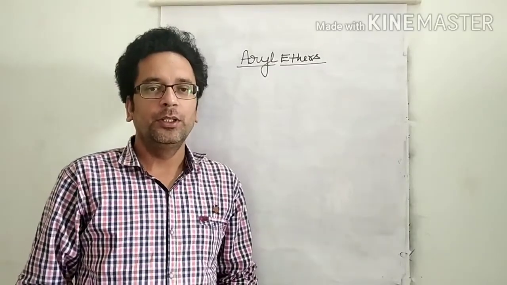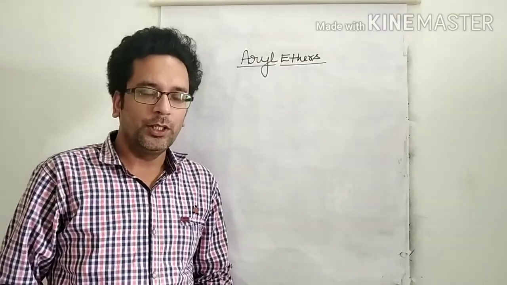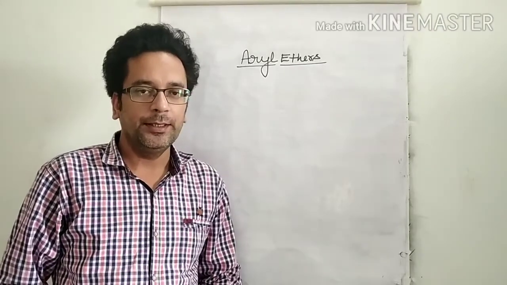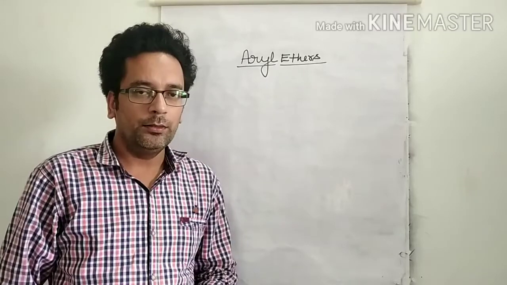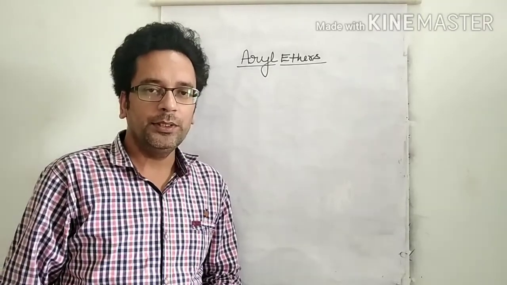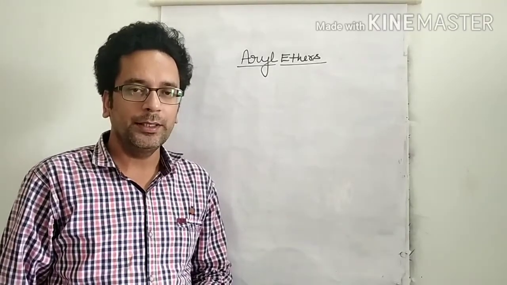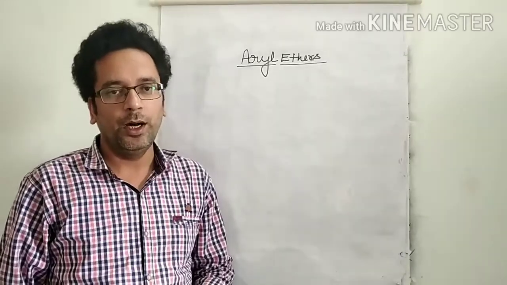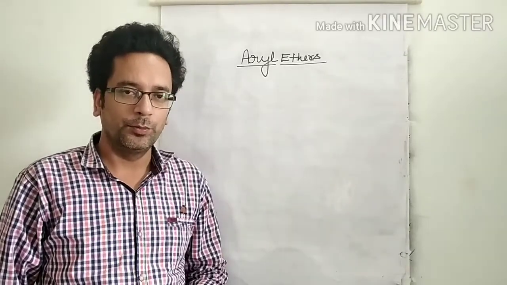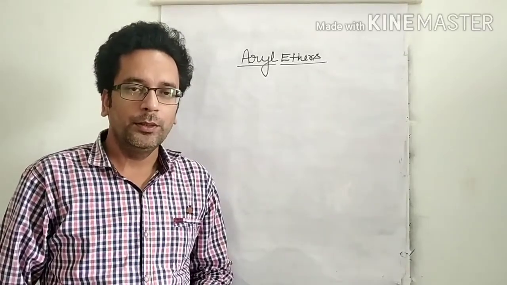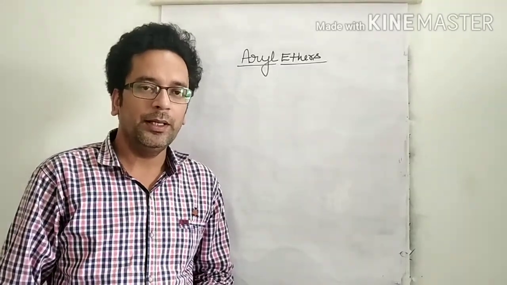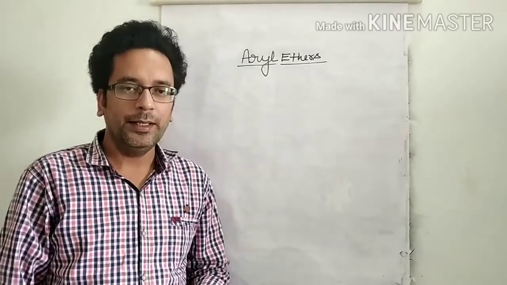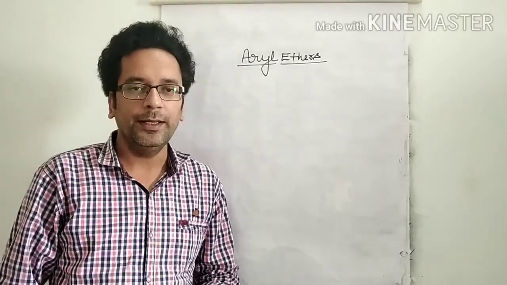Hello student, today I am going to discuss the last topic of your chapter, that is aryl ether. Ether means a compound containing R single bond oxygen single bond R, where R is an alkyl group. When one R alkyl group is replaced by a benzene ring, then those ethers are known as aryl ethers.